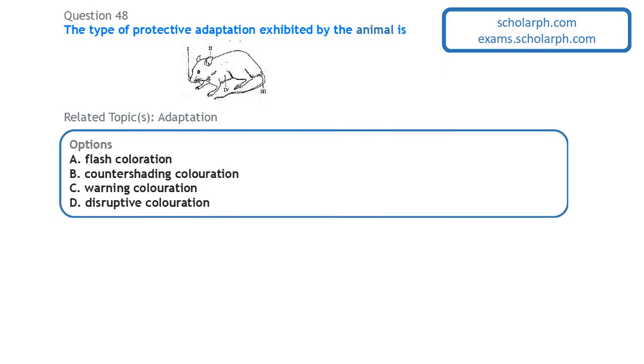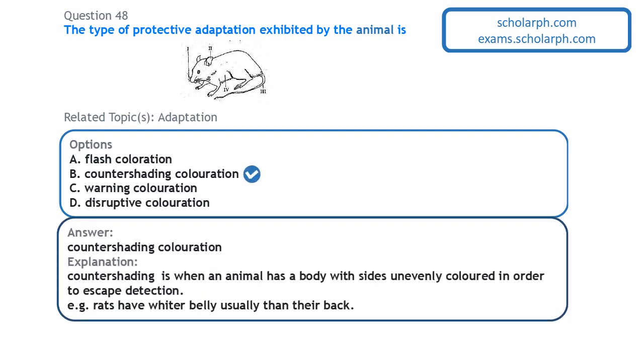Next question on adaptation. The type of protective adaptation exhibited by the animal is counter shading. Counter shading is a type of adaptive feature in which an organism has a body that has unevenly colored sides. One side of the organism is colored differently from the other side.